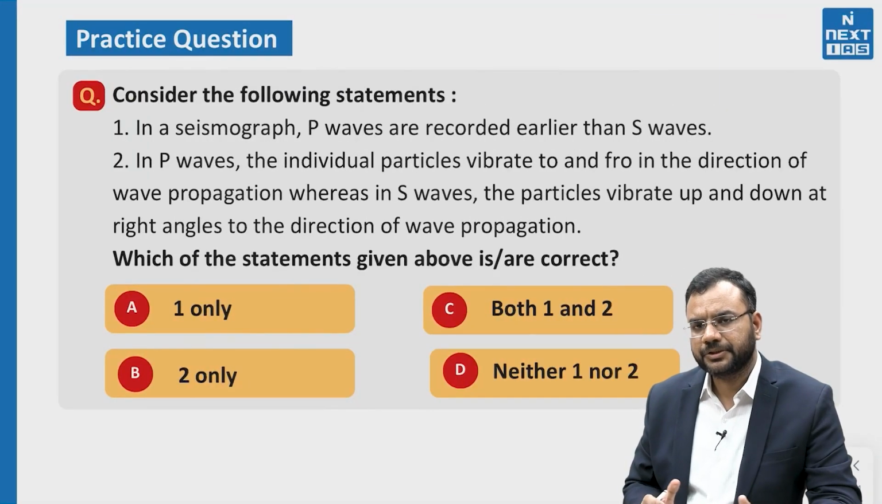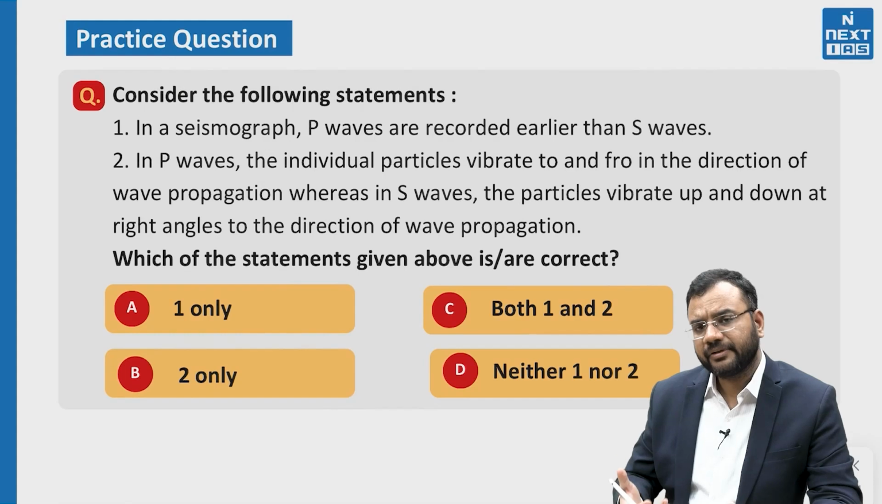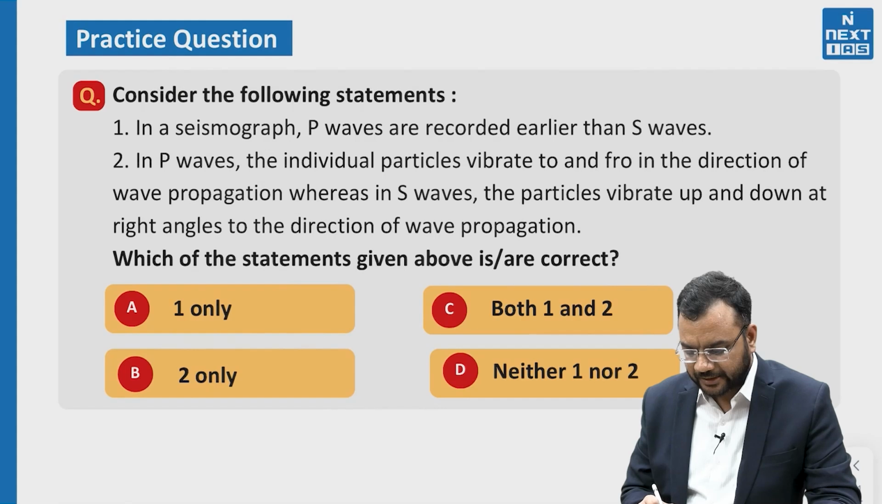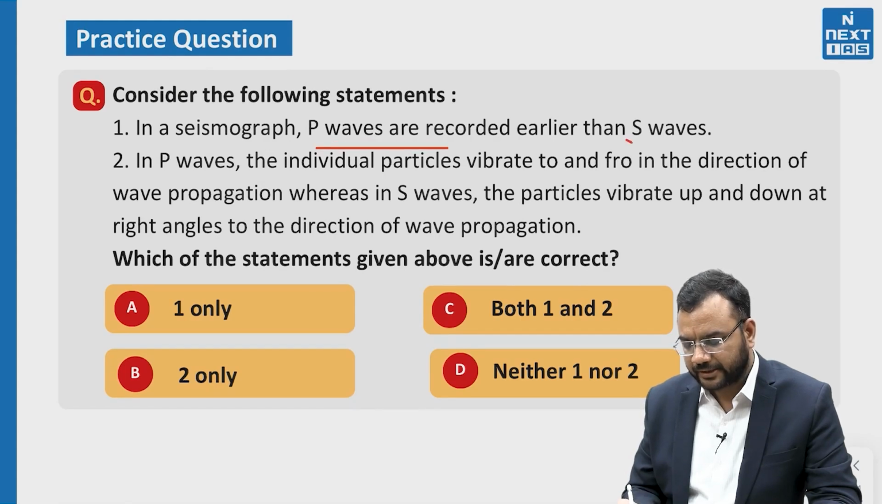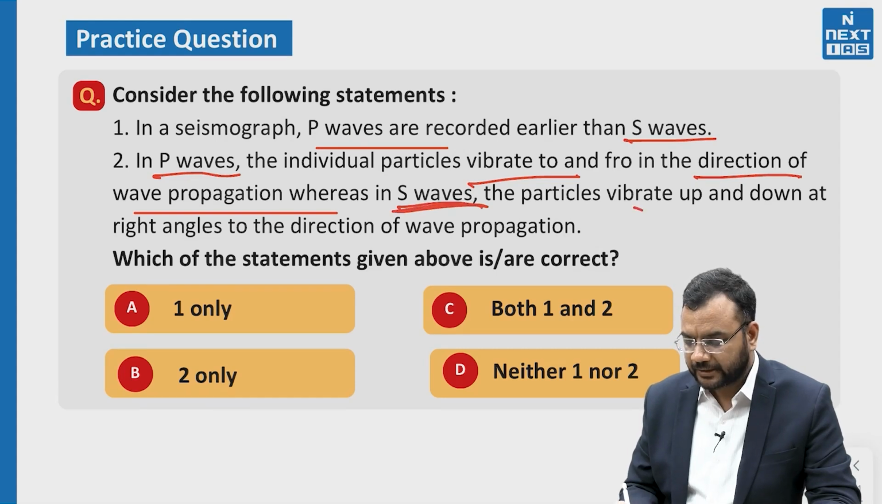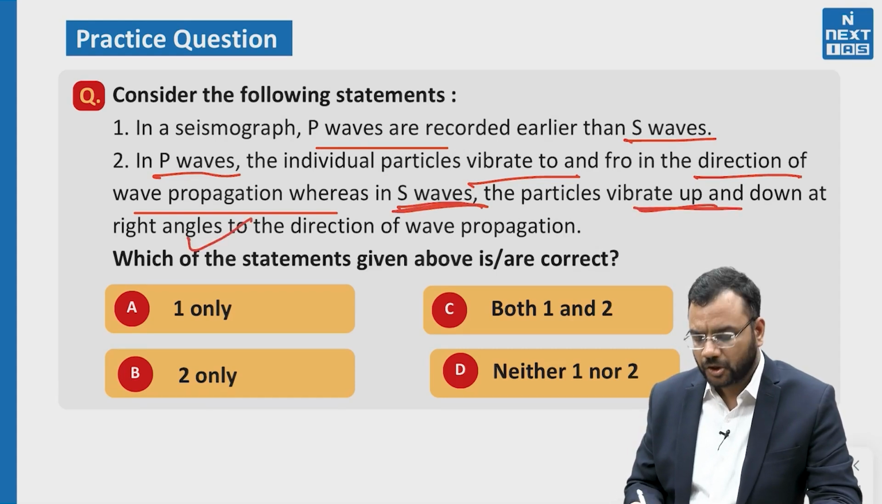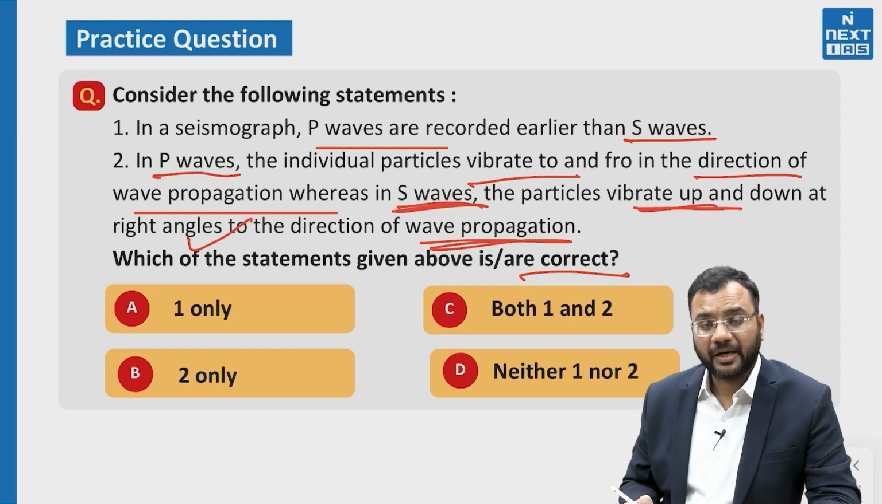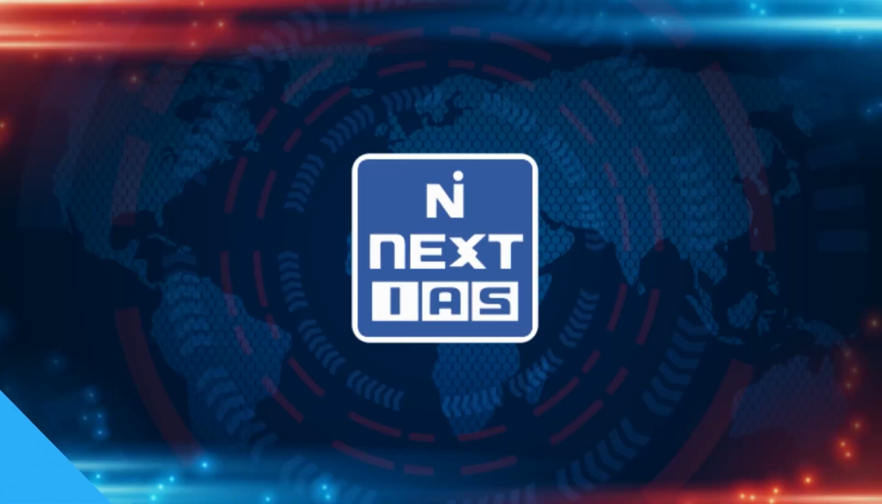Let us have a practice question to understand which type of question can be asked. Even this question has earlier been asked in our prelims examination. In a seismograph, P waves are recorded earlier than S waves. In P waves, the individual particles vibrate to and fro in the direction of wave propagation, whereas in S waves, the particles vibrate up and down at right angles to the direction of wave propagation. Which of the statements given above is or are correct? So mark your correct answer and your peers will review in our comment section.